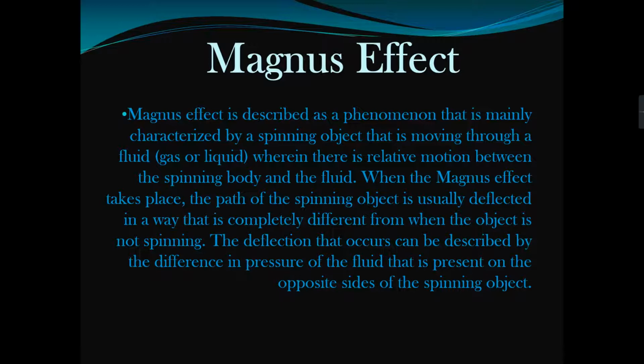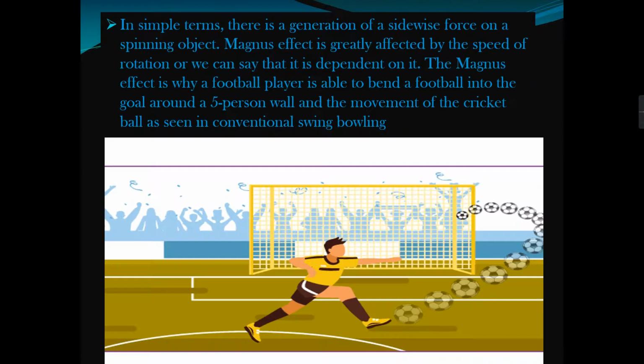The deflection that occurs can be described by the difference in pressure of a fluid that is present on the opposite sides of the spinning object. In simple terms, there is a generation of a sidewise force on a spinning object. The Magnus effect is greatly affected by the speed of rotation, or we can say that it is dependent on it. The Magnus effect is why the football player is able to bend the football into the goal around a wall in the penalty kick.